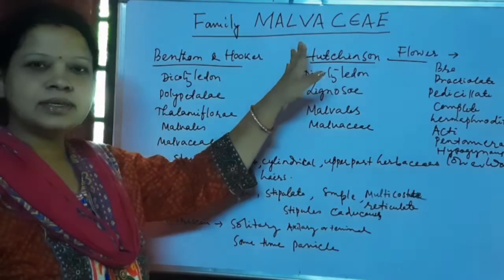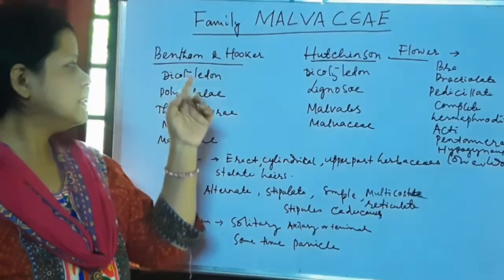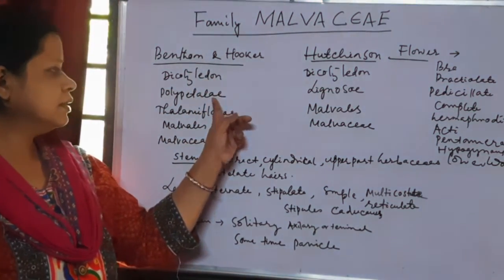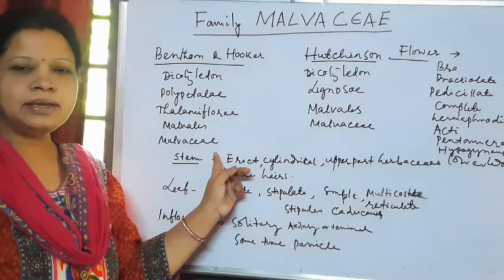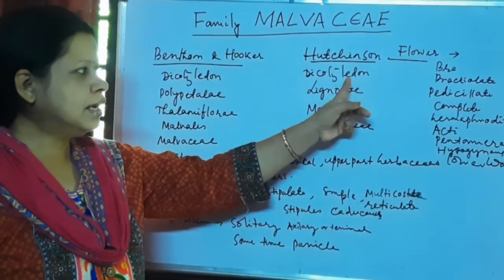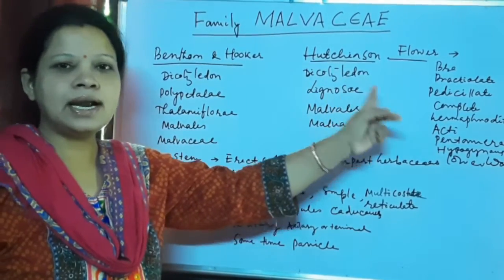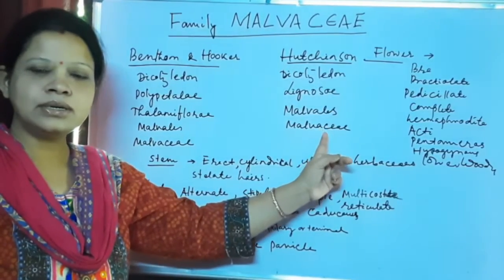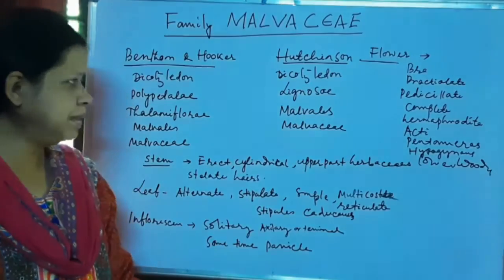Family Malvaceae. According to the Bentham and Hooker system of classification, Malvaceae is under dicotyledon, polypetalae, thalamiflorae, order Malvales and family Malvaceae. According to the Hutchinson system of classification, dicotyledons are divided into two groups, that is Lignosae and Herbaceae. So this is under Lignosae. Lignosae includes order Malvales and family Malvaceae.